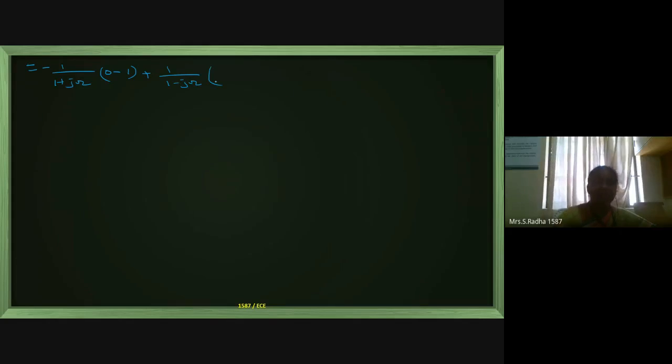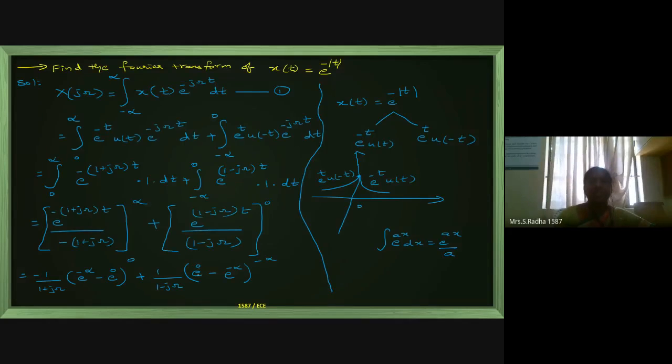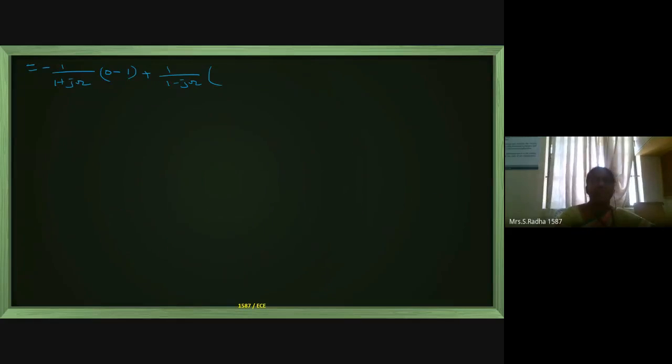Now go to the limit substitution. E power 0 value is 1 minus e power minus infinite. E power minus infinite means 1 by infinite, which is 0. So 1 minus 0 is the second limit substitution. Here, if you simplify this, minus into minus is plus 1 by 1 plus j omega. Here again it is plus 1 by 1 minus j omega.